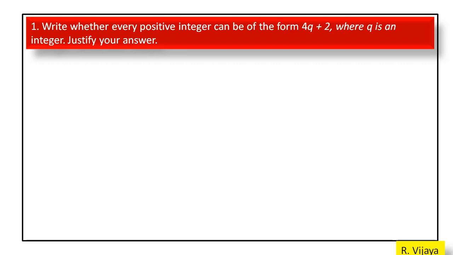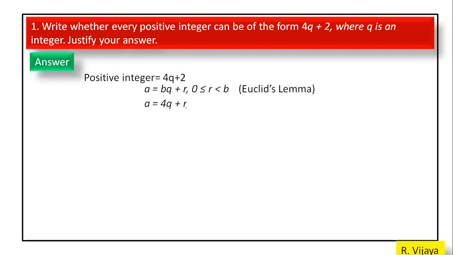According to Euclid's lemma, we can write the positive integer in the form a is equal to 4q plus r, where 0 is less than or equal to r is less than 4. Now we write the condition.